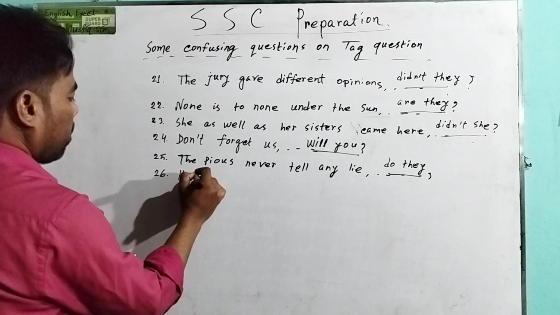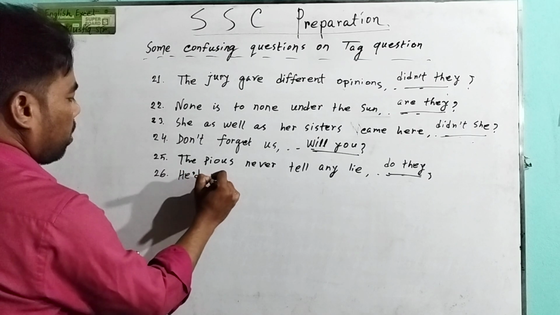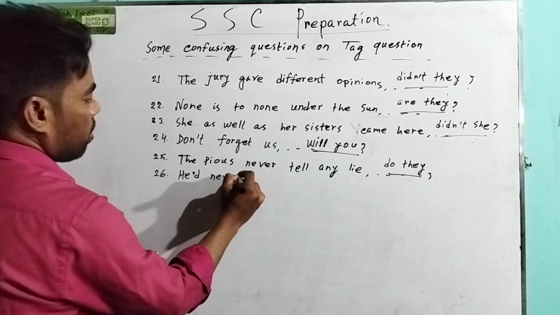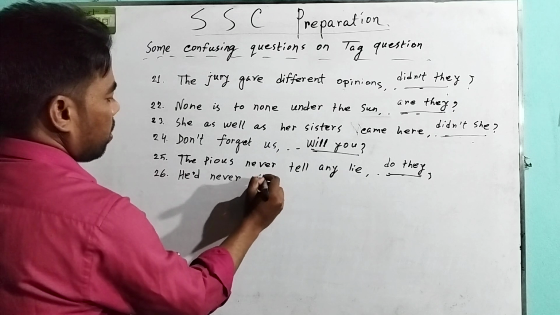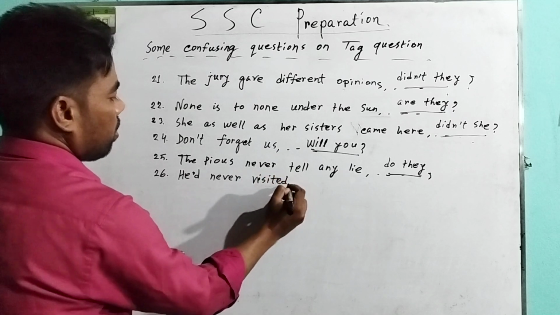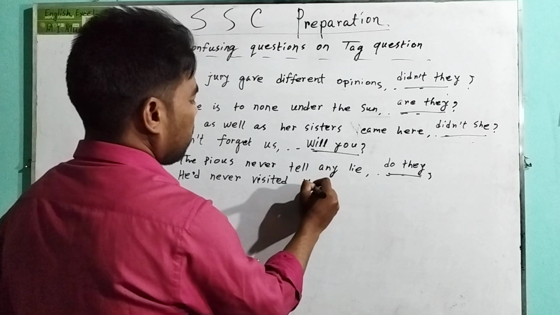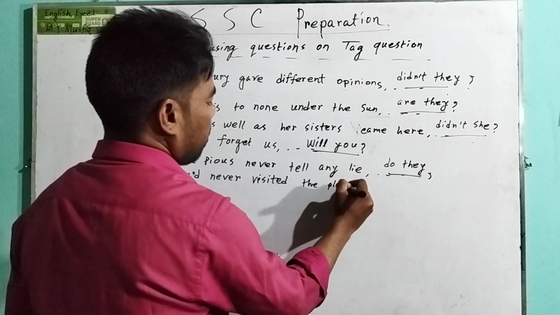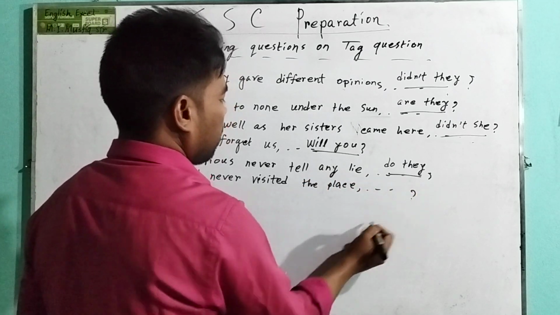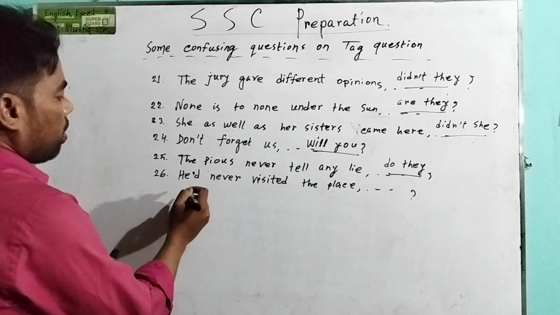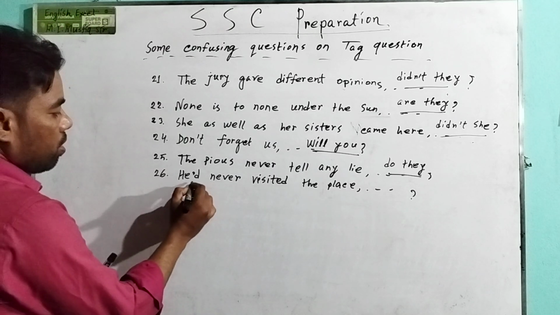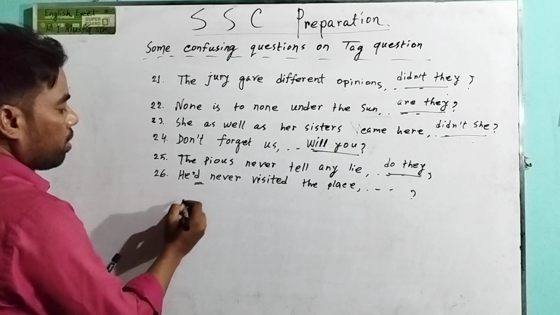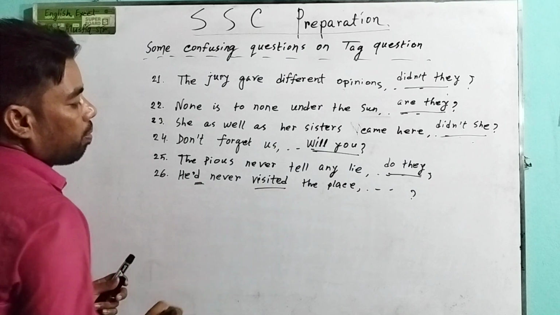Question 26. He never visited the place. Here it is he had visited.